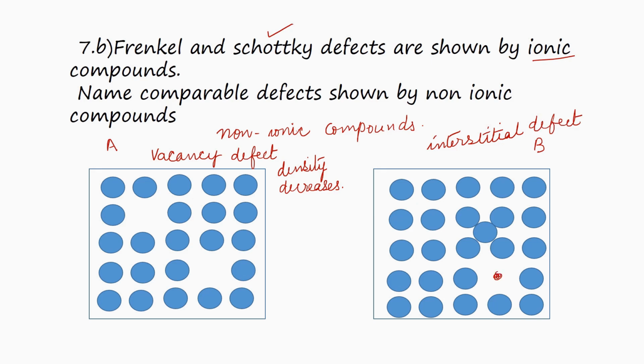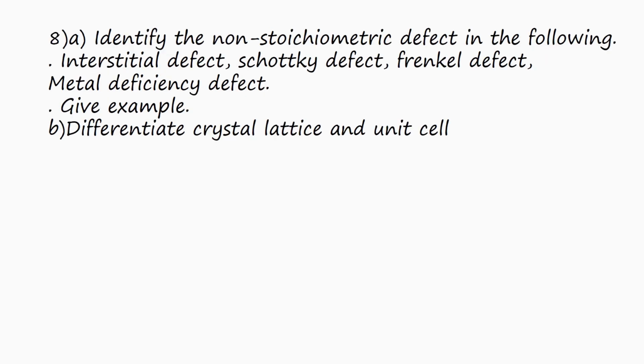A particle from this site has shifted to interstitial space. Particle is not lost. Density is not affected by this defect. This is similar to Frenkel defect shown by ionic compounds. This is a very simple question. Let us see the next question.